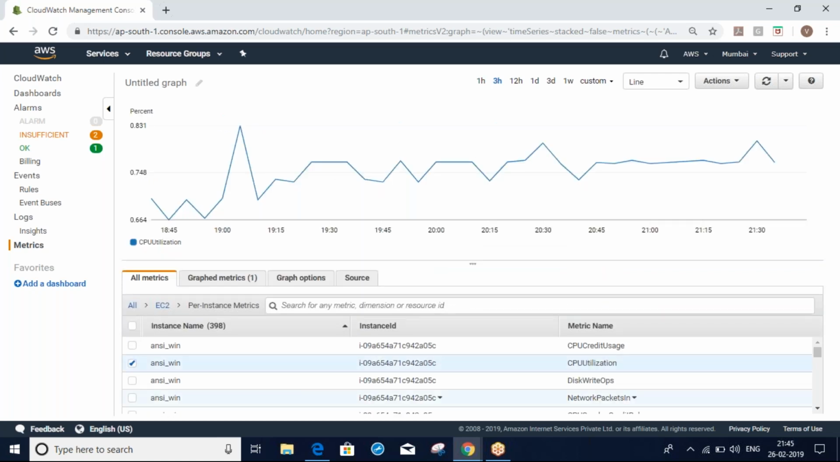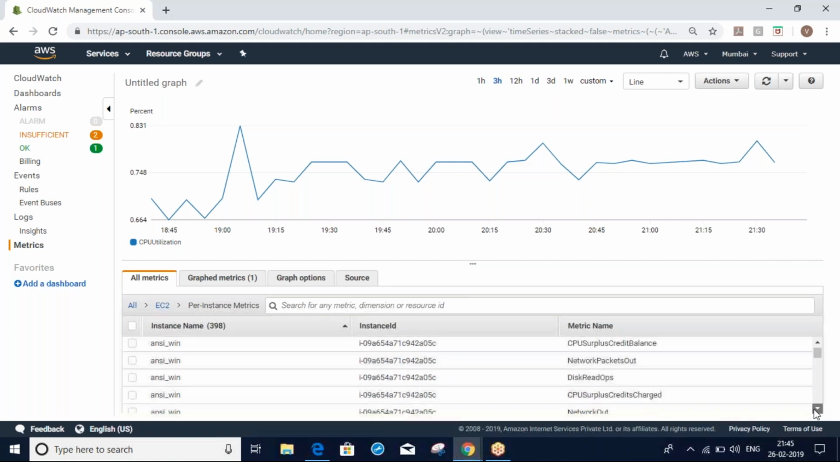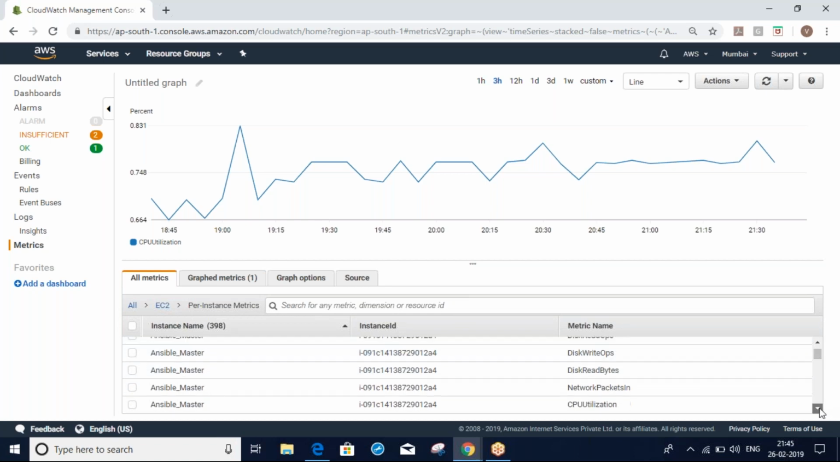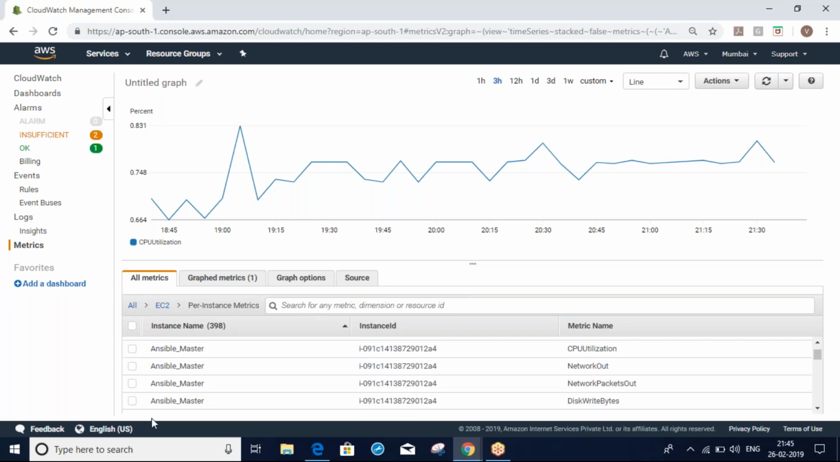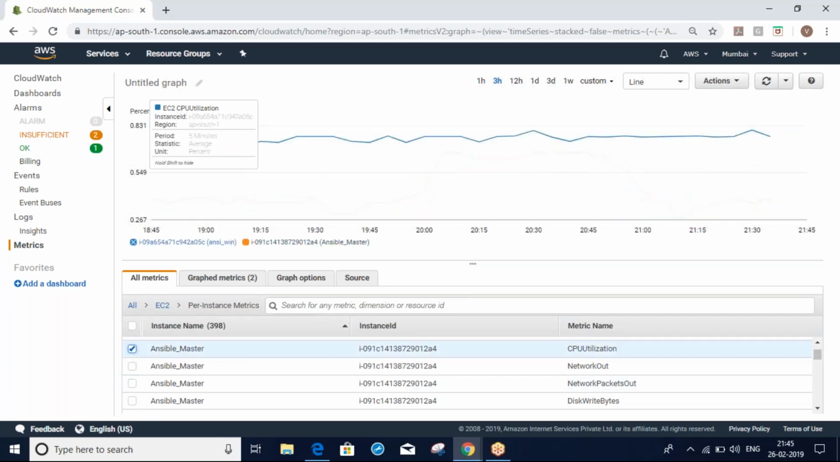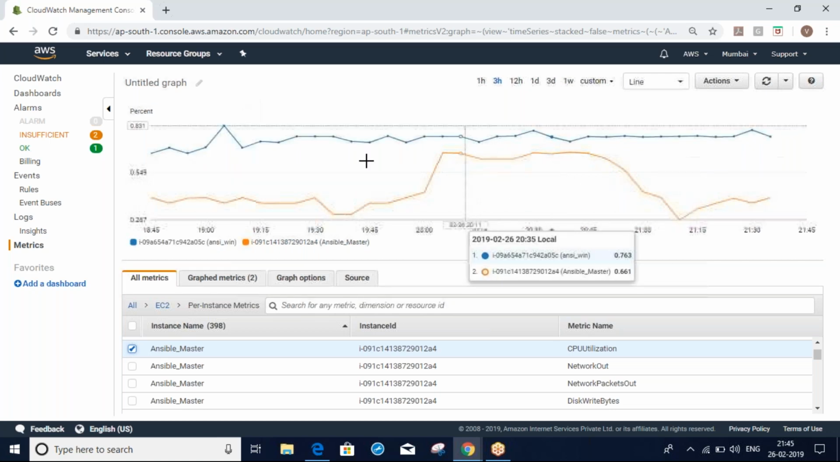Here, whatever metric name you want, these are the default metrics. Whatever metric you want and whatever server you want, you can select it and add it. For example, here I selected two servers: the Ansible Windows and Ansible master servers. You can see graphs like this.